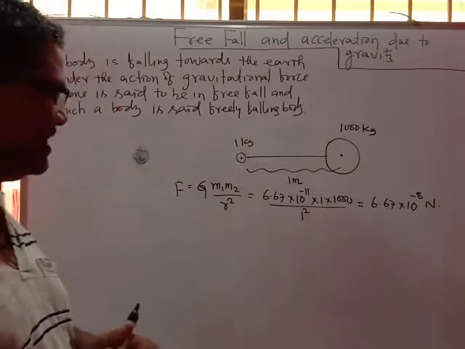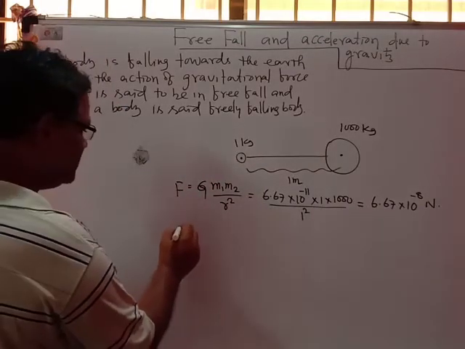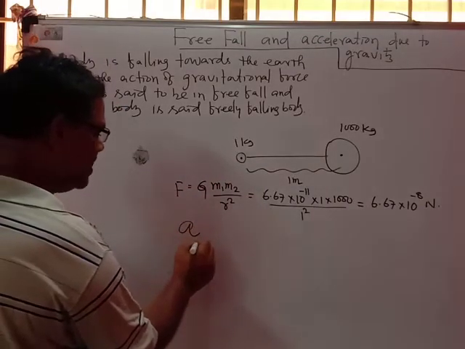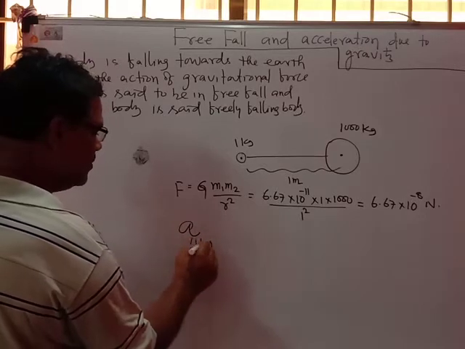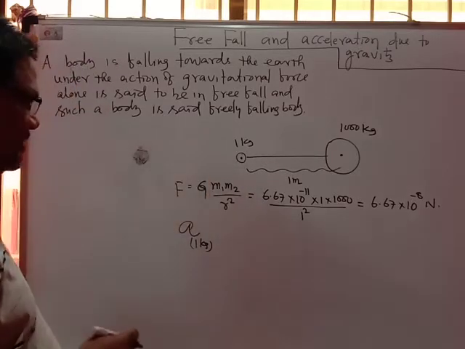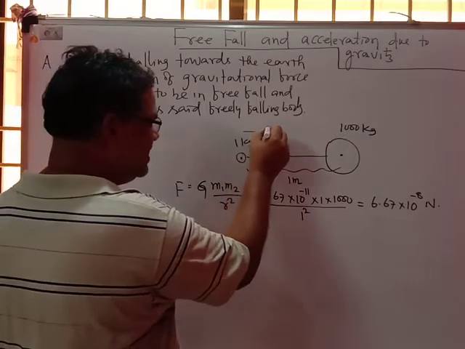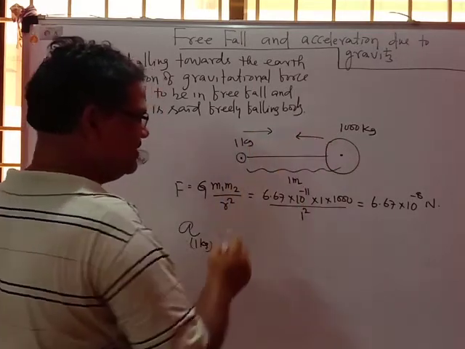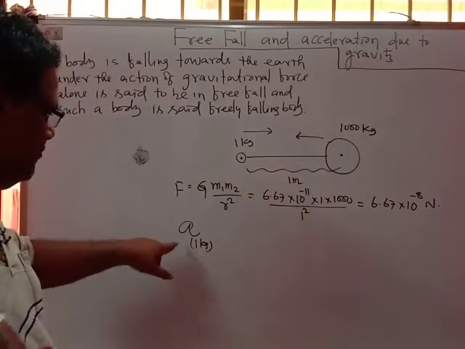So what will be the acceleration of the 1 kg body? One will be attracted here and the other also will be attracted here. I think you must be understanding.